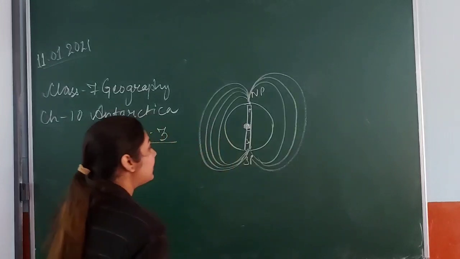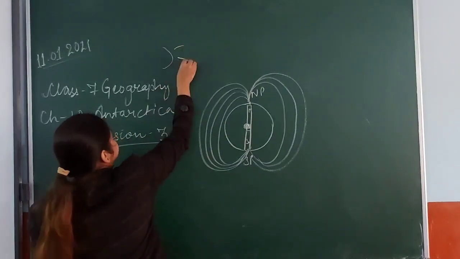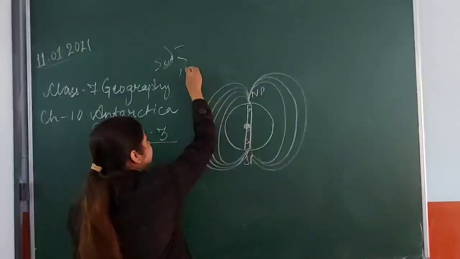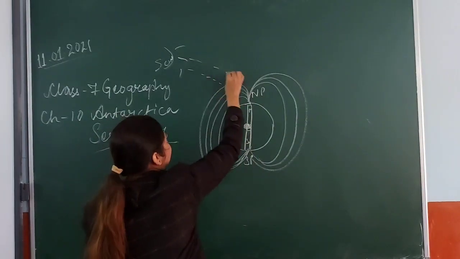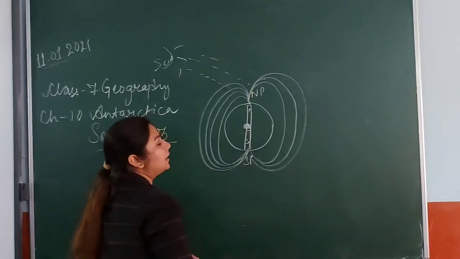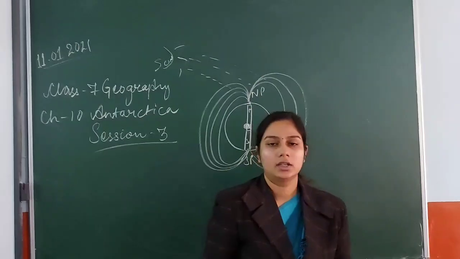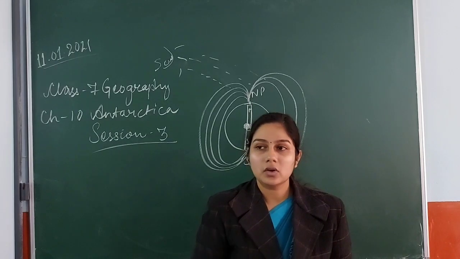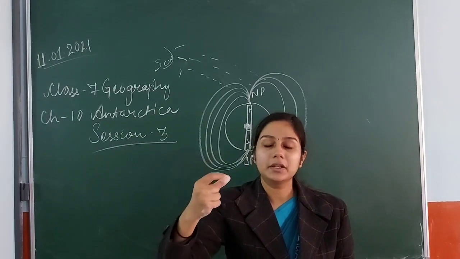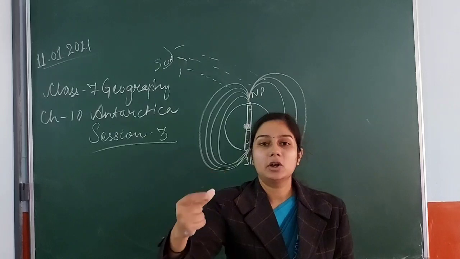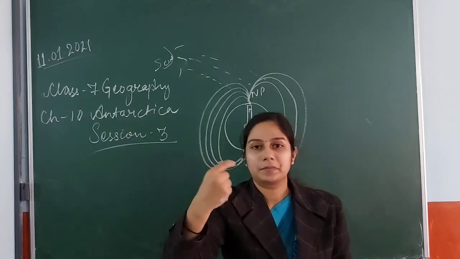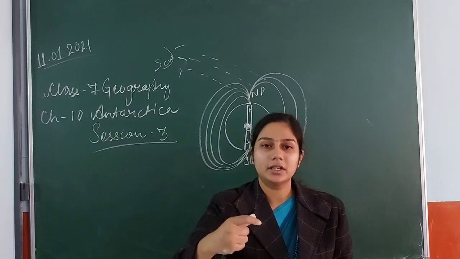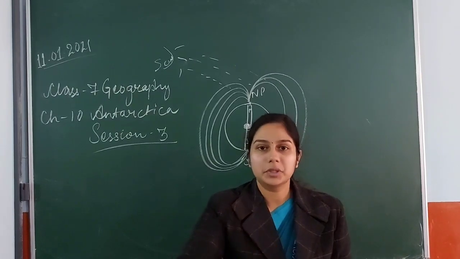So what happens whenever the solar wind from the sun comes in contact with the magnetic fields near the poles? The magnetic field near the poles is stronger. Why? Because all the magnetic lines get closer around the poles. So the concentration of the magnetic field, or the gravity, is highest around the poles.